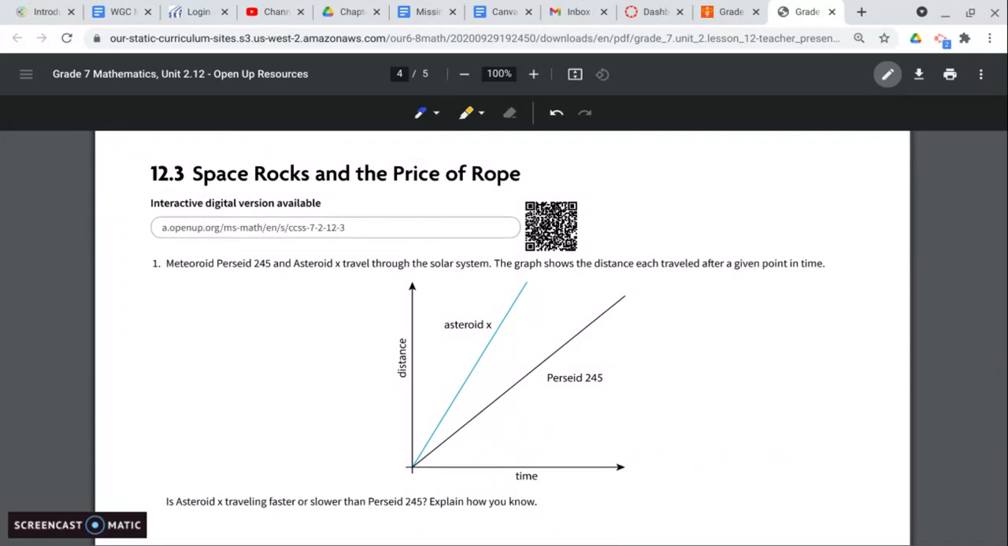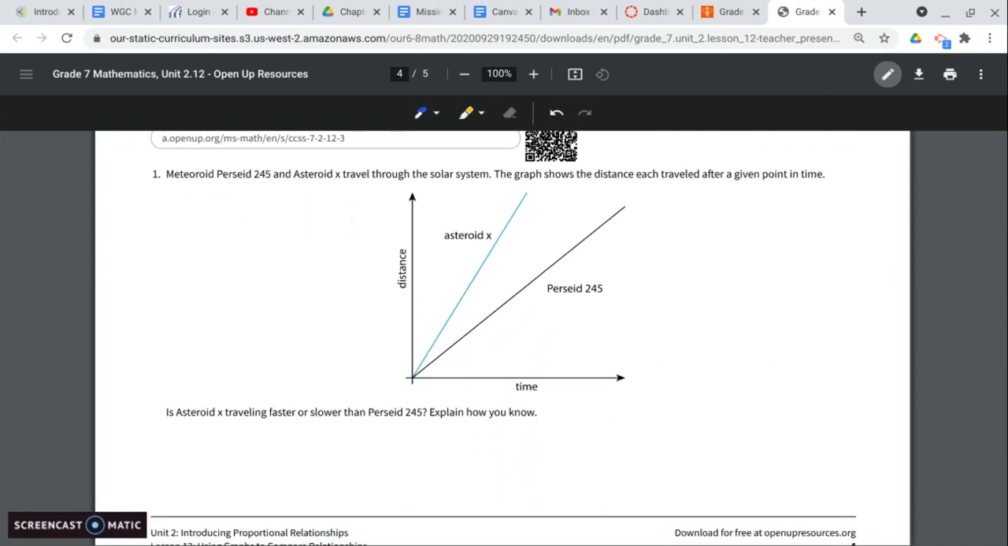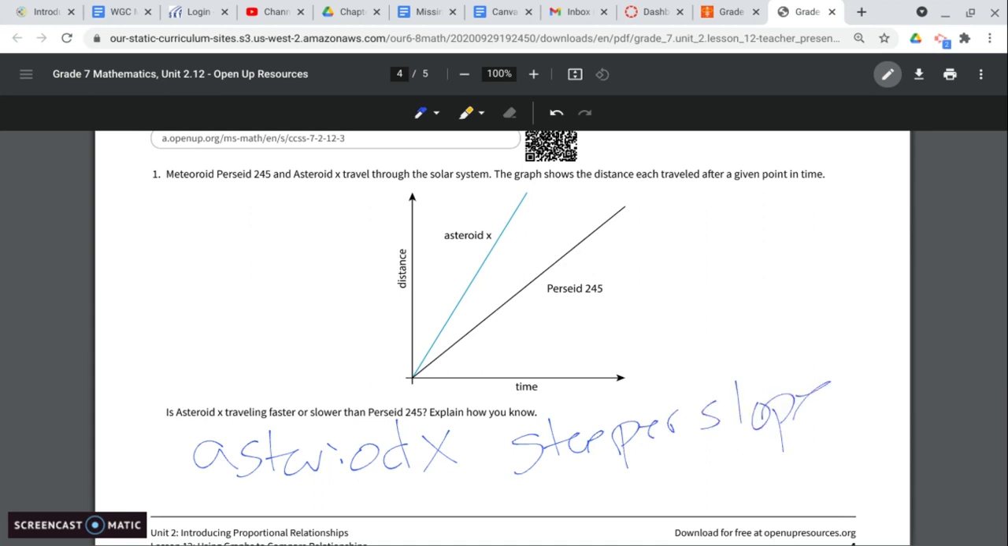All right, space rocks and the price of rope. Meteoroid Perseid 245 and asteroid X travel through the solar system. The graph shows the distance each traveled after a given point in time. Is asteroid X traveling faster or slower than the Perseid 245? Explain how you know. If we look, which one is traveling faster? Well, asteroid X is traveling faster. How can we tell that? Well, steeper slope. This one is going up and getting larger faster than what the Perseid 245 is.